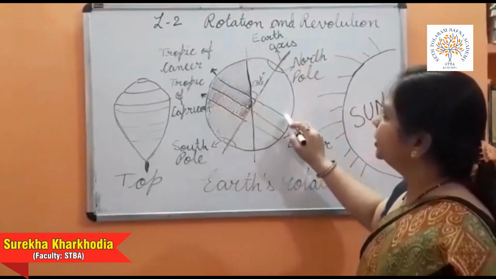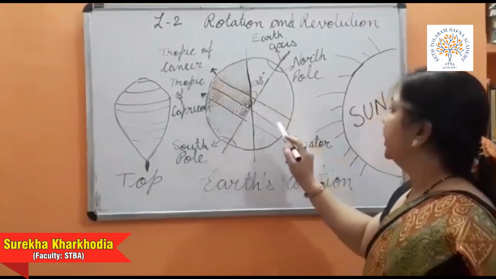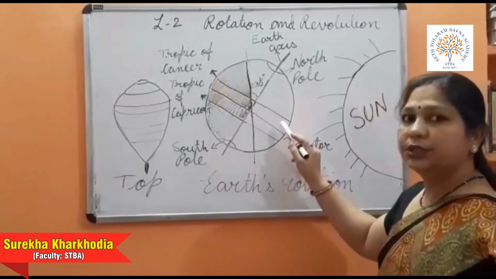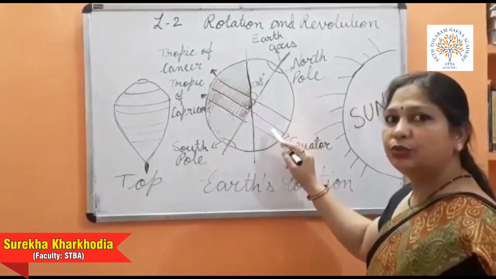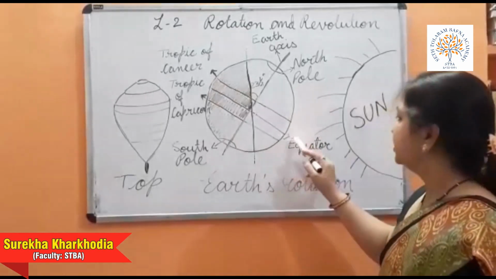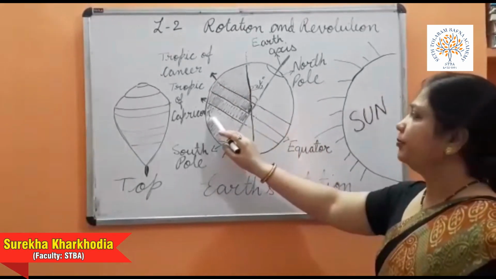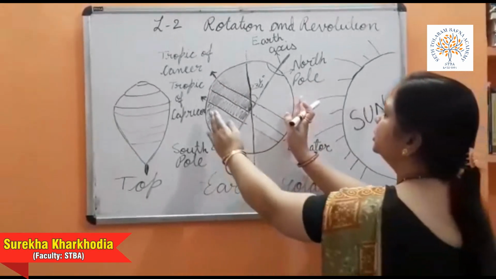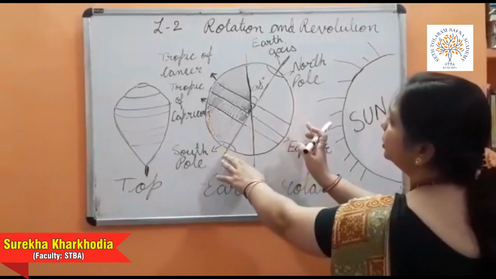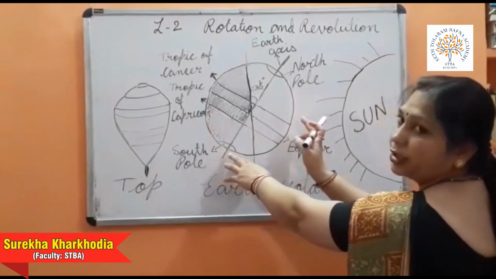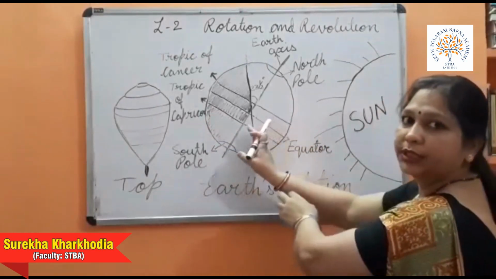Here the first line is the Tropic of Cancer. Then the middle line, which divides the earth into 2 parts, is the equator. Then the Tropic of Capricorn is there. The earth is slightly tilted, and on this axis it rotates and forms days and nights.